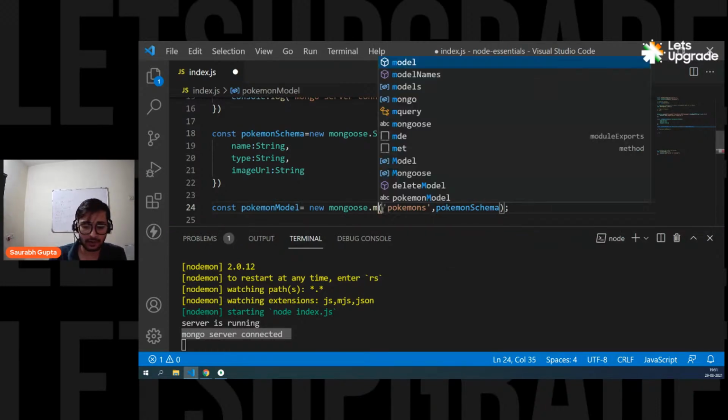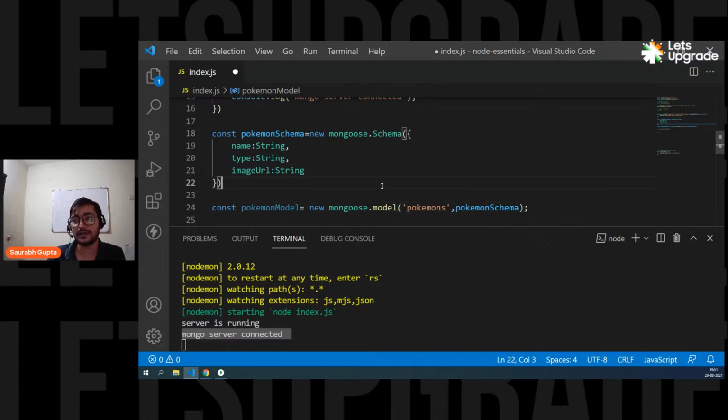And I think there's a problem with the model. Yeah, it's small model, not capital M. It should be small m. And that's it. Schema and model. Here you have simply said, okay, fine, this collection will follow this schema. That means whenever you try to enter some data in this Pokemon collection, it will always follow this particular schema, that you should have a name, type, and image URL. Other than this, I'll not accept. And you have to always pass string for name, string for type, and string for image URL. Is that clear, everyone?